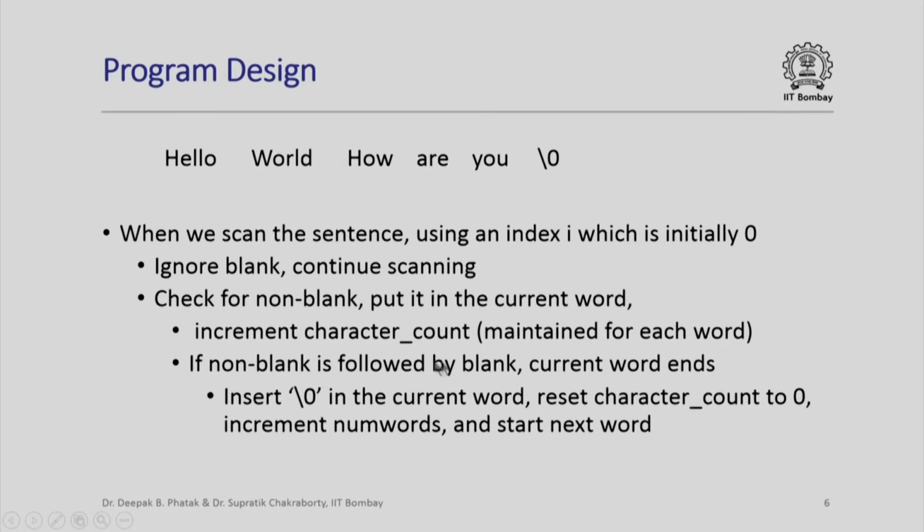If a non-blank character is followed by a blank, observe here, O is followed by this blank. Current word ends, hello has ended. When that happens, we will insert a \0 in the current word, and reset the character count to 0 because for the next word we have to start counting characters again. We will increment the number of words, which is stored in a variable numWords, and we start the next word. Notice that numWords can also be used as an index for the row of the two-dimensional array word, because that represents the number of words.